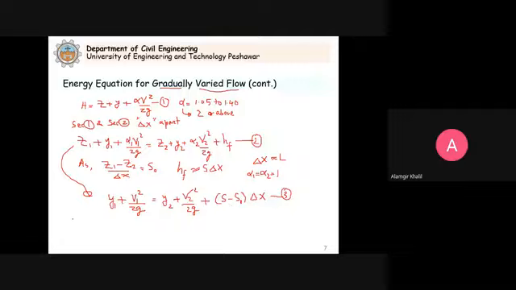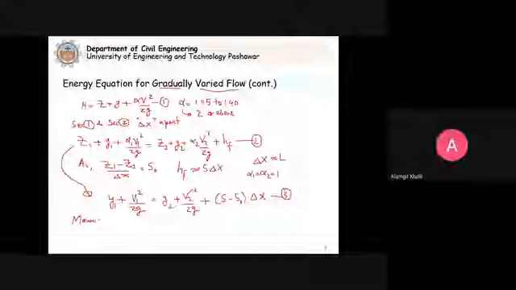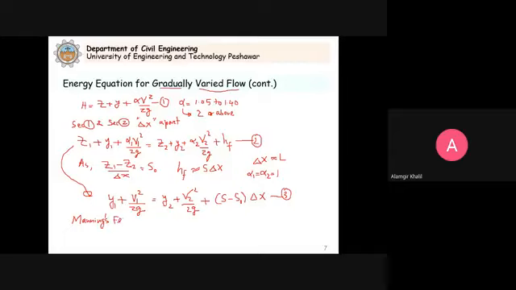That's why we say that these are approximate analyses. You can also use the Chezy formula. So this Manning's formula that we developed and applied for uniform flow conditions, we can also apply here.